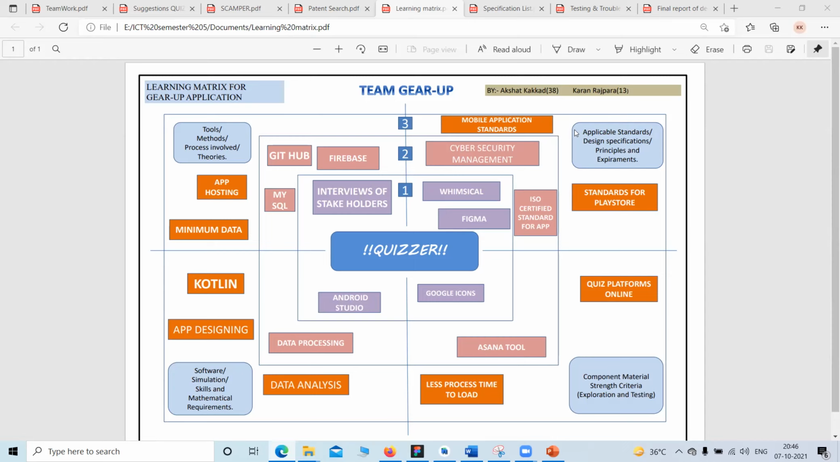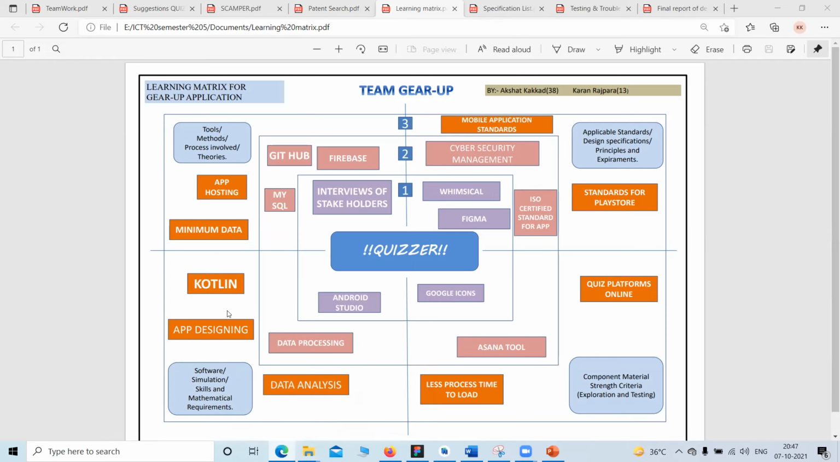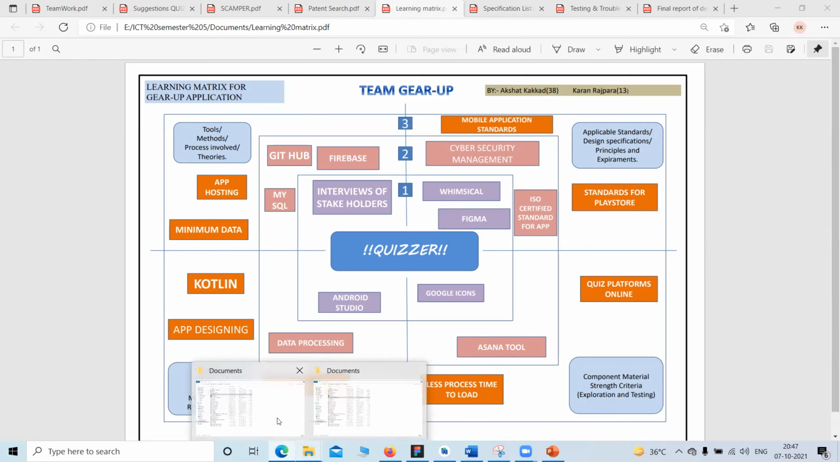The third phase was to actually implement whatever we had learned. In the implementation phase there are mobile application standards that we have to know: app hosting, minimum data, Kotlin language, app designing, data analysis, less process time to load, and online quiz platforms. These things were included in the implementation phase. So these were the learning metrics that we covered throughout making this quiz application.